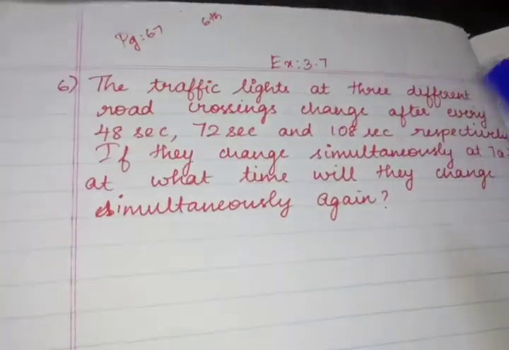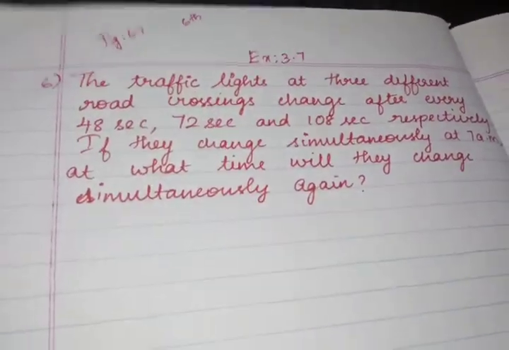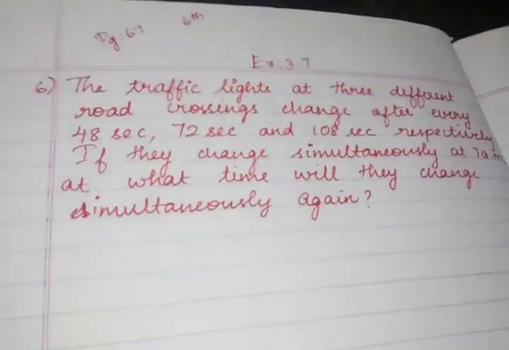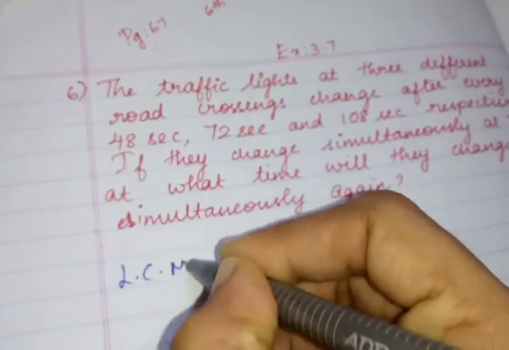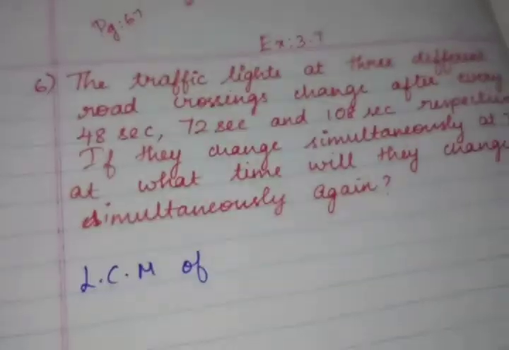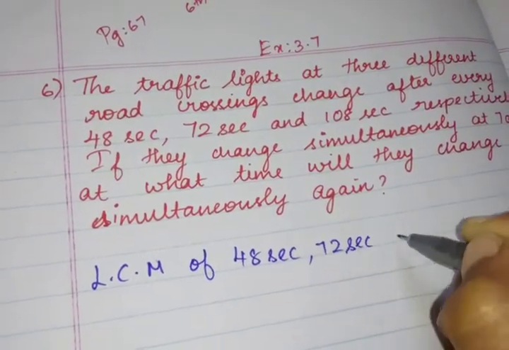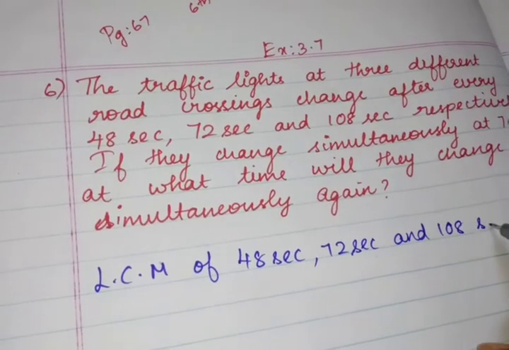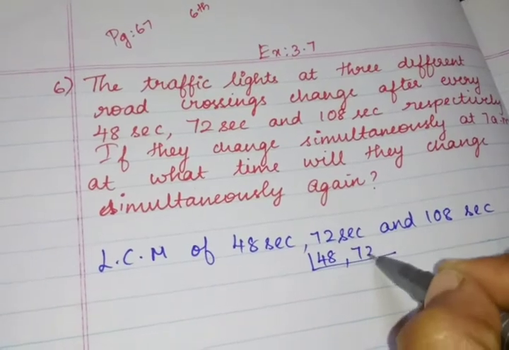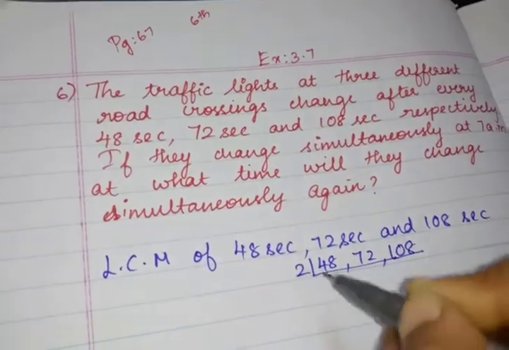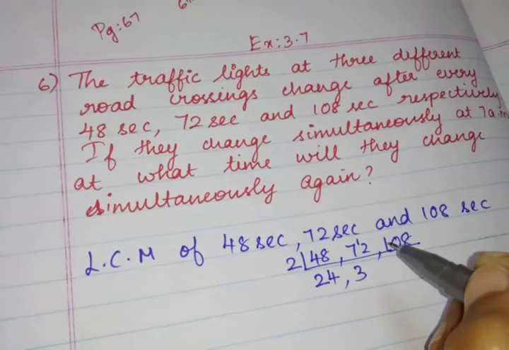Actually, if you want to find the timing of these 3 values, you want the LCM of these 3 seconds. Only then you will find the timing. So I am going to find the LCM of 48 seconds, 72 seconds and 108 seconds. Shall I do the LCM now? 48, 72, 108. In the 2 table, 2 2s are 4, 4 2s are 8, 3 2s are 6, remainder 1, 12,